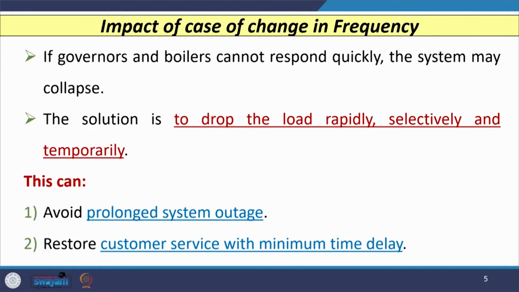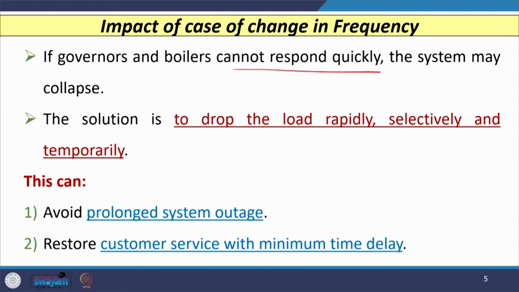Now, let us see what the impacts of changing frequency are. If governors and boilers cannot respond quickly, because these are very huge inertia systems, then the system may collapse. The solution is to drop the load rapidly, selectively and temporarily.